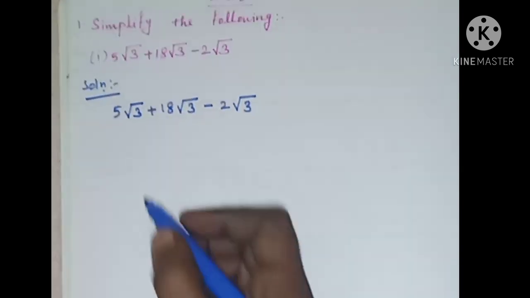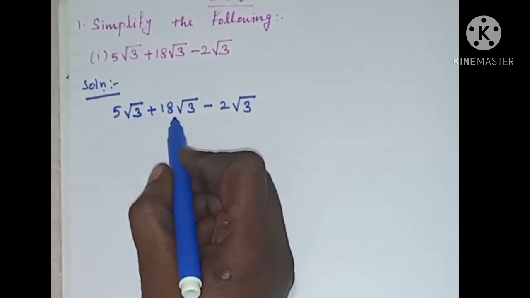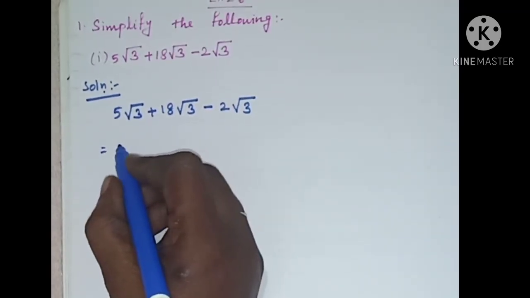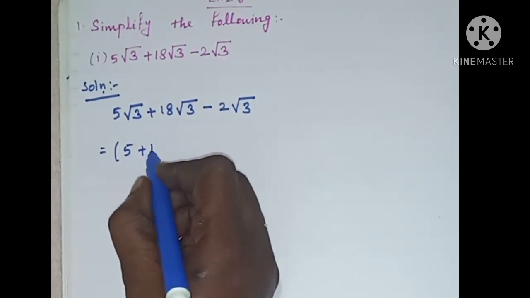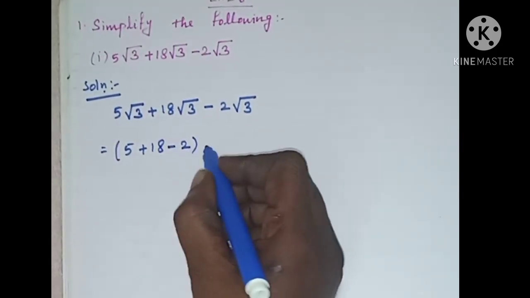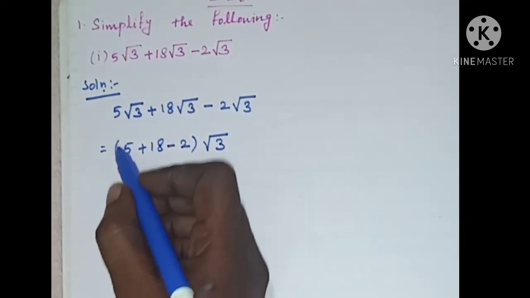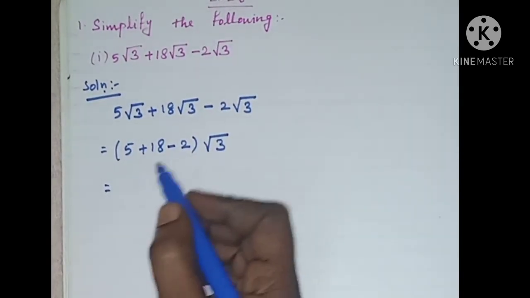Now we can take this root 3 commonly outside because all the three terms have root 3. So inside the bracket we have 5 plus 18 minus 2.